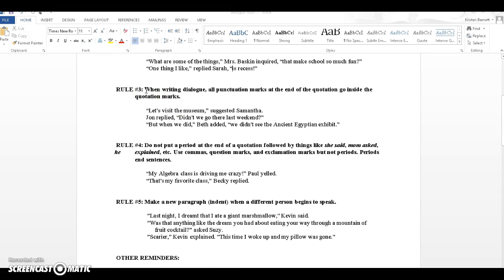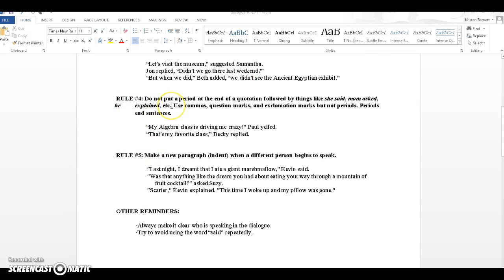When writing dialogue, all punctuation marks at the end of the quotation go inside the quotation marks. So you should have punctuation at the end of a quote, marking that it's the end, other than just the quotation mark. Even if that's the end of the sentence, the punctuation goes inside the quotation mark. This is the same as quotes when you're writing an essay and you're quoting something like research. In America, the punctuation always goes inside. "Let's visit the museum," suggested Samantha. John replied, "Didn't we go there last weekend?" So it just goes inside.